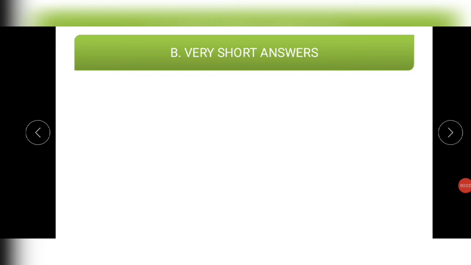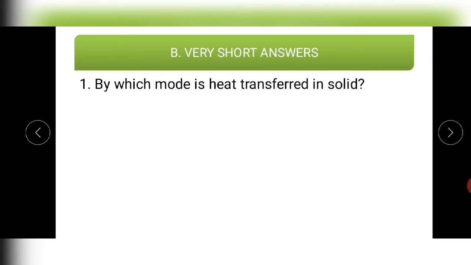Students, our next questions are very short answer. So basically these will be one word answers. Let us see the first question. By which mode is heat transferred in solids? What do you think? In solids, how does heat get transferred? It is basically due to conduction. Let us see. Yes, correct. Conduction is the correct answer.